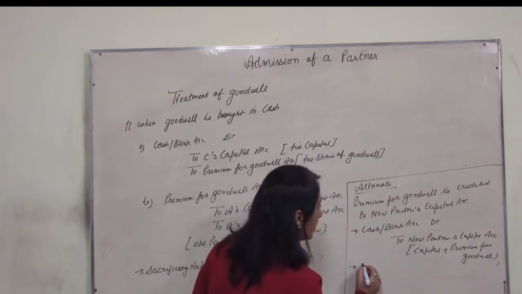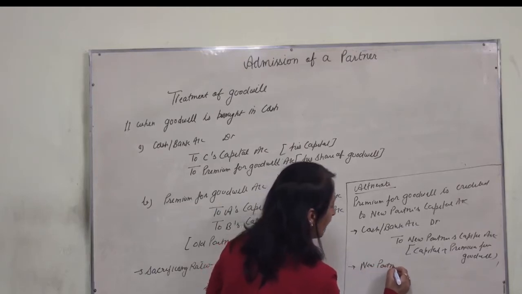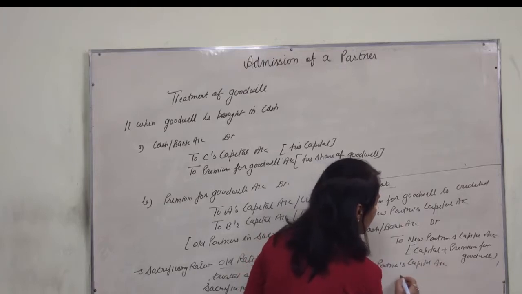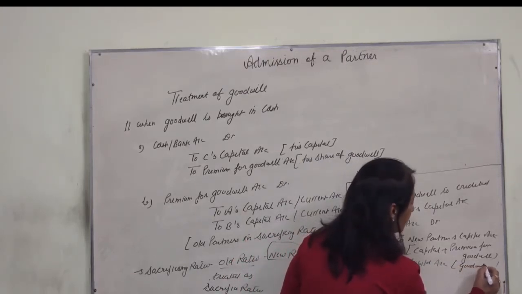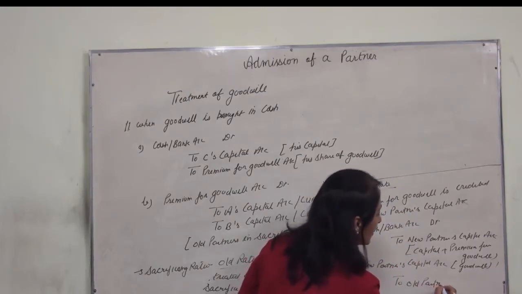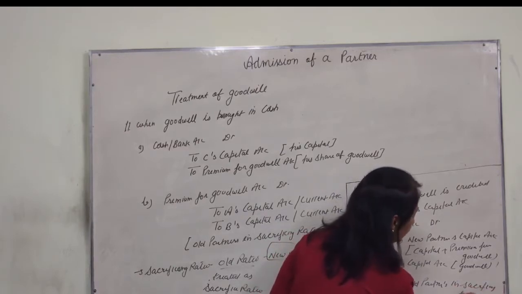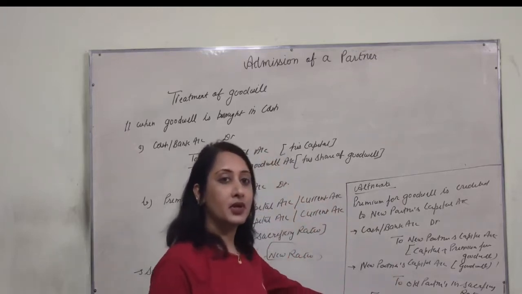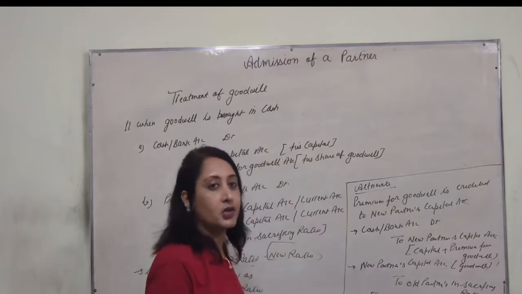Now the second entry, new partner's capital account is debited with only the amount of goodwill to old partners, that is, existing partners in sacrificing ratio. Goodwill is distributed to existing, old partners in sacrificing ratio.